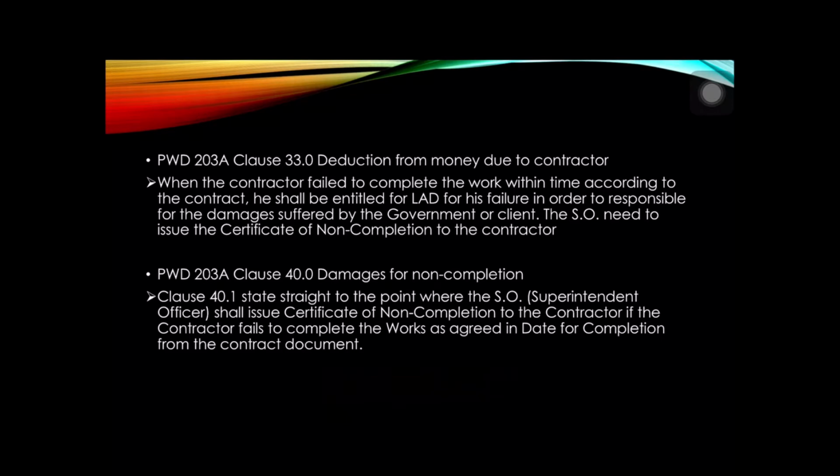PWD 203A Clause 40.0, Damages for non-completion. Clause 40.1 states straight to the point that the SO, or superintending officer, shall issue the certificate of non-completion to the contractor if the contractor fails to complete the works as agreed in the date for completion from the contract document.